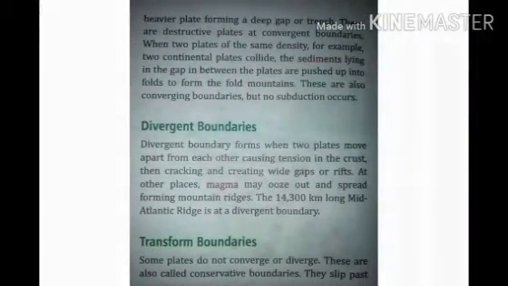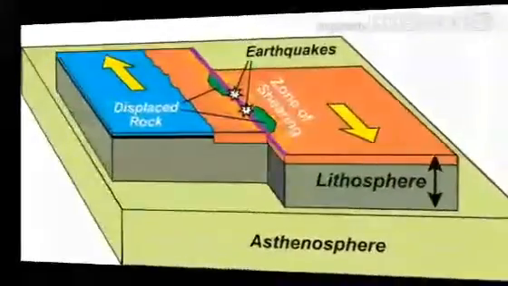Okay children, now the third movement of the plate is transform boundaries. In this movement, plates do not converge or diverge. They slip past each other without creating new crust or destroying old crust.